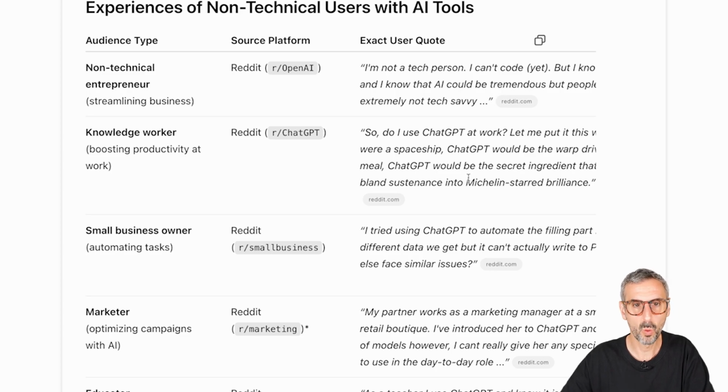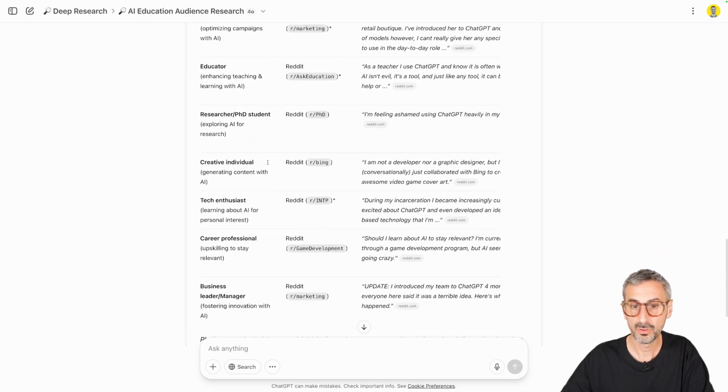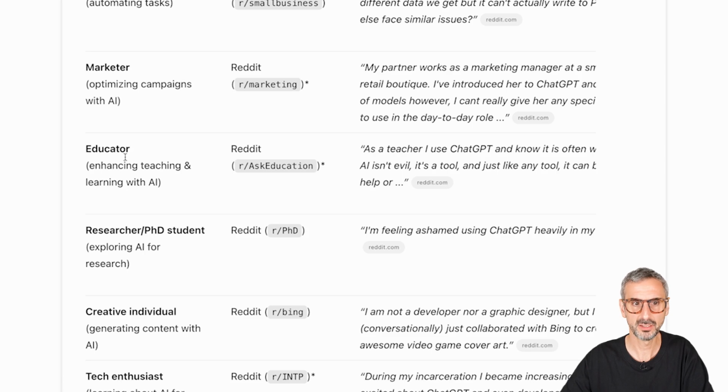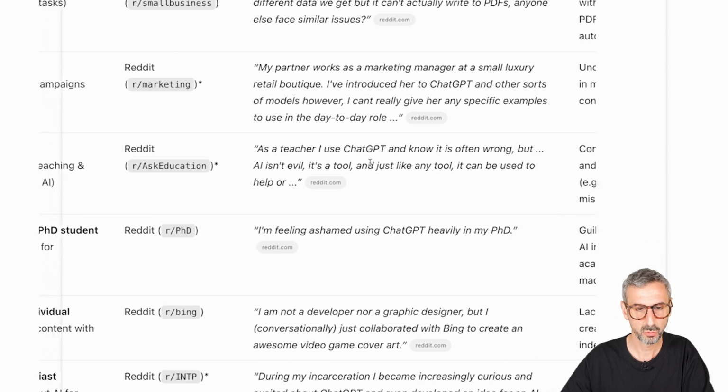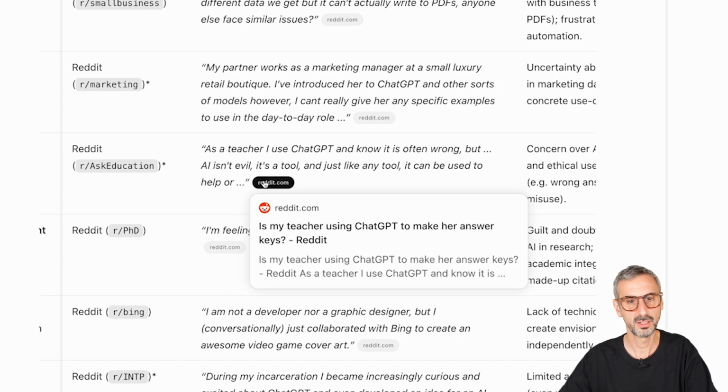So that's just one of the sources right here from this specific subreddit. I have a multitude of other insights like this one, about 10 to 12. Let's take another one, this educator right here, enhancing teaching and learning with AI, on the subreddit Ask Education. The quote: "As a teacher, I use ChatGPT and know it is often wrong, but AI isn't evil. It's a tool at the end of the day. And just like any tool, it can be used to help," and you see it continues.